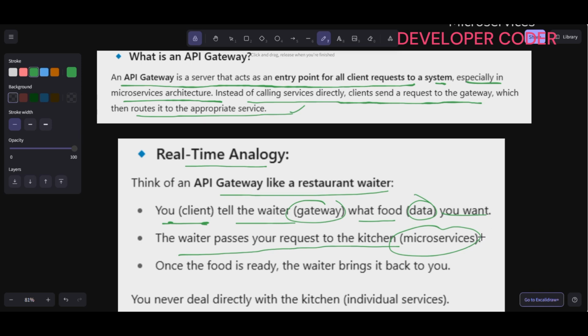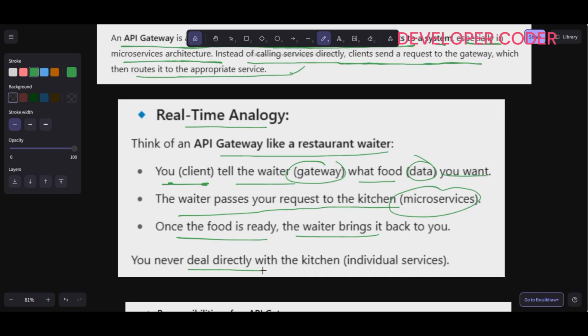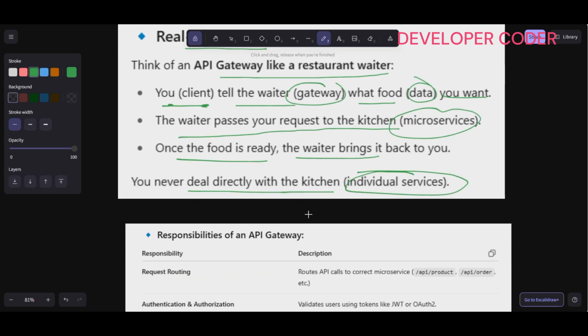Now you don't interact with all the others. Once the food is ready, the waiter is going to bring it back to you. So you never deal directly with the kitchen, the individual services. So this is the real-time example.